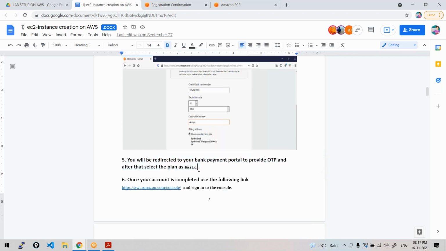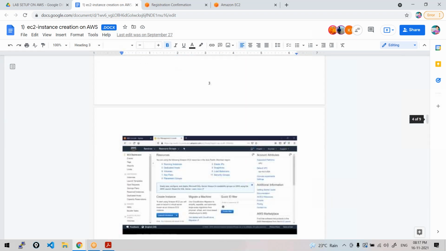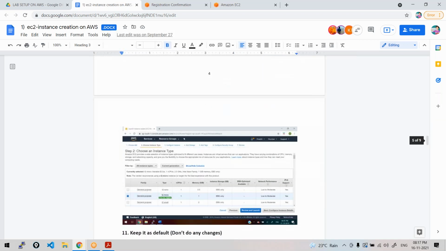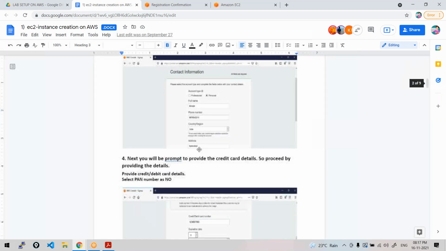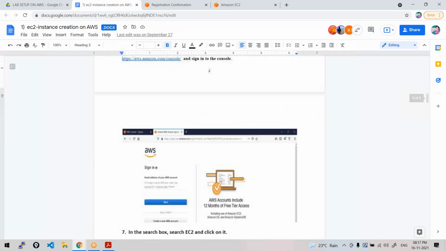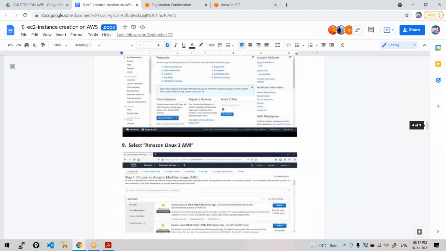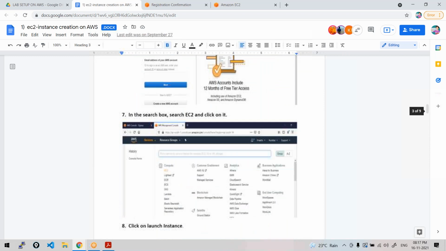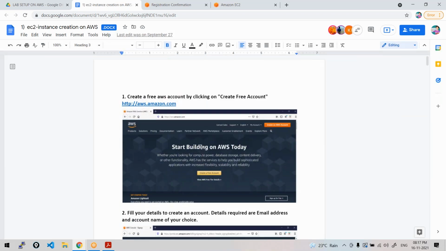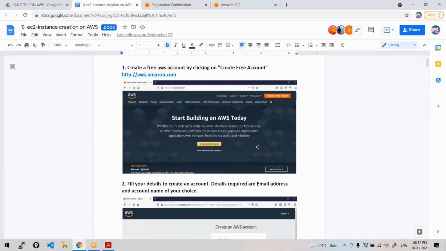Have you selected the basic plan? I think you are talking about creating the instance. No, I am talking about creating the account. We are still here. We'll come to that part later. I think you are talking about the 9th or 11th step. Okay, please wait. Don't give any tags. Just click on next. So have you all created the account, a free account?